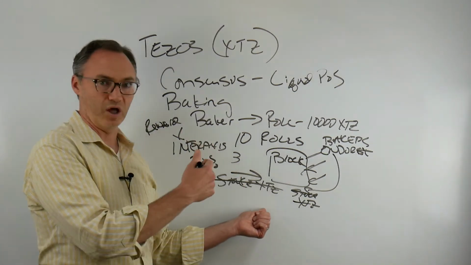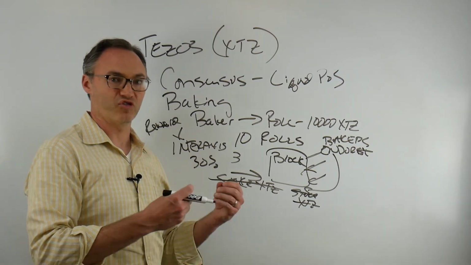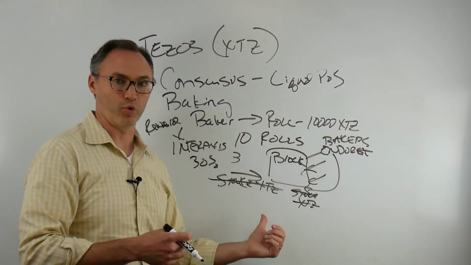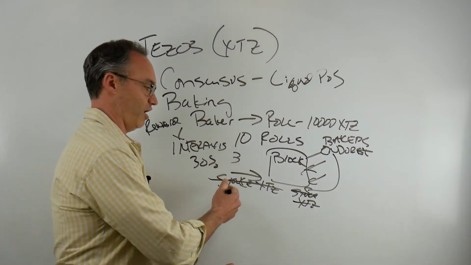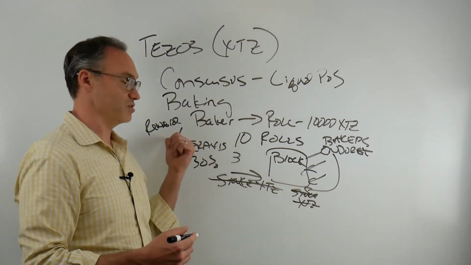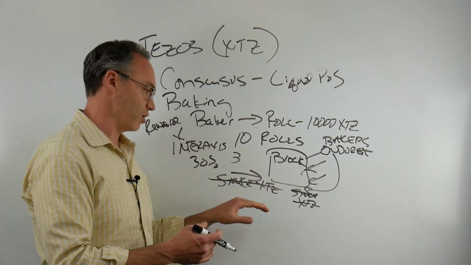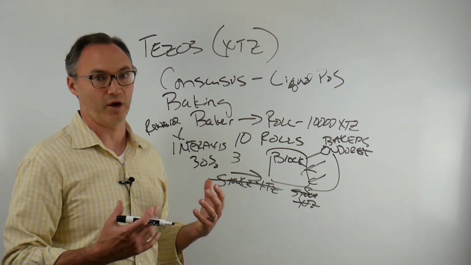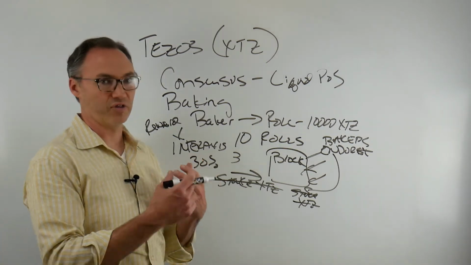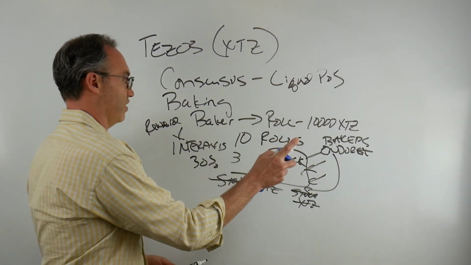Of course, I want to win the block reward, but you don't want me to so badly want to win this block reward that what I do is bad for the network. So I win the block reward, but I also have to stake a lot more Tezos tokens in this block. And if what I'm doing is bad for the network, I get a whole lot of my tokens taken away. Okay, so that's kind of how the baking works. Now, here's a question: do I have to have 10,000 Tezos tokens?